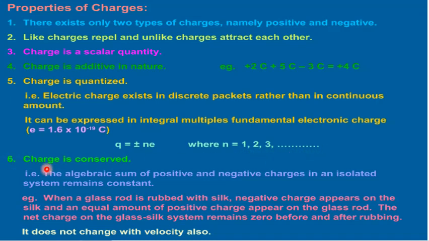Sixth property is charge is conserved. That is, the algebraic sum of positive and negative charges in an isolated system remains constant. Example, when a glass rod is rubbed with silk, negative charge appears on the silk and an equal amount of positive charge appears on the glass rod. The net charge on the glass-silk system remains 0 before and after rubbing. It does not change with velocity also.